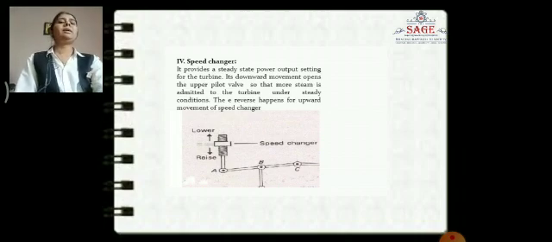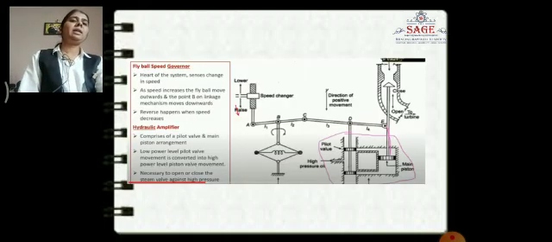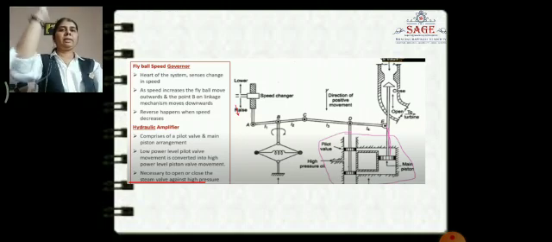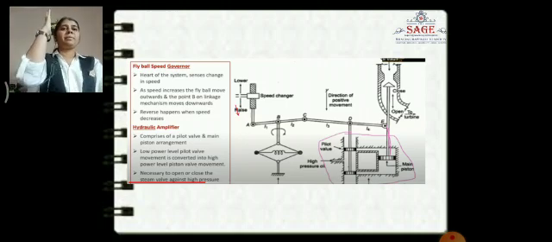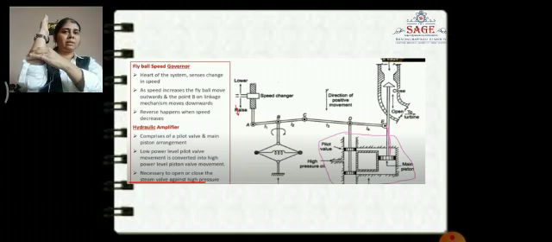If we see in this diagram, the first one is the speed changer. The speed changer works whenever the alternator speed increases; at that time the changer will move in the downward direction.